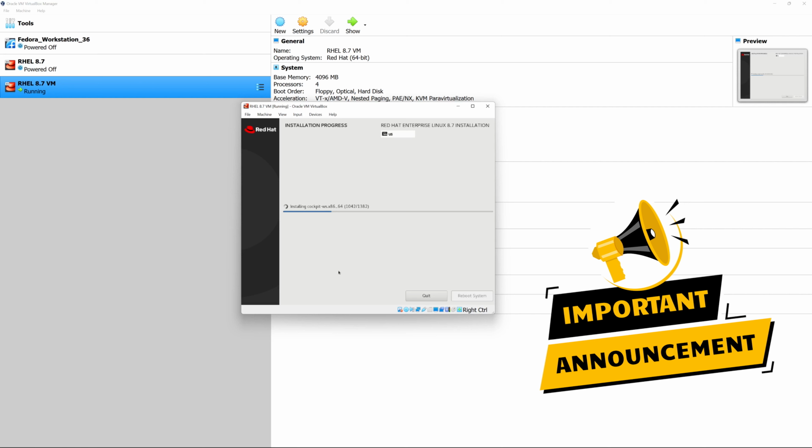Now, you may have noticed when you have been typing and clicking that the mouse seems to be stuck inside of the guest operating system, and you're wondering how you can get that out. In my particular case, on the bottom right hand corner, we see right control. The right control setting basically says that we've assigned this key in order to escape the guest operating system. So once my mouse is inside of Red Hat Enterprise Linux and I'm looking to work with Windows again, in order for me to escape, I have to click on the right control, and then that will give me my mouse back in order to work in the Windows environment. So just a little fun fact while we wait for this to finish installing.